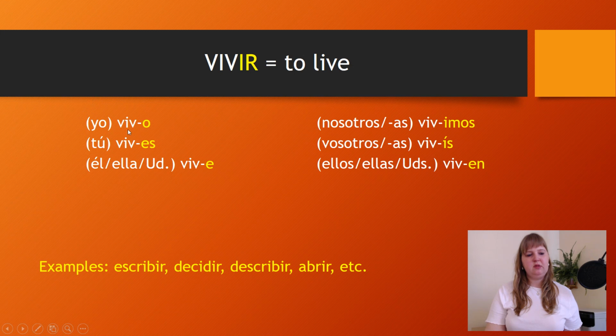The first person singular has the ending o. The second person singular has the ending s. The third person singular has the ending e. The first person plural has the ending imos. The second person plural has the ending ís. And the third person plural has the ending en.